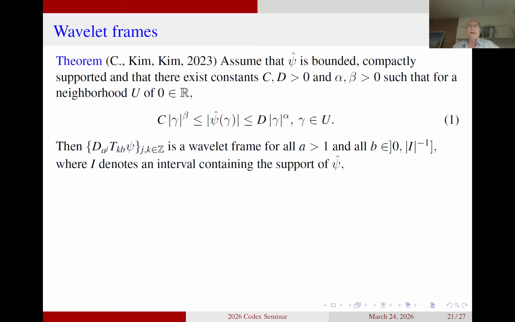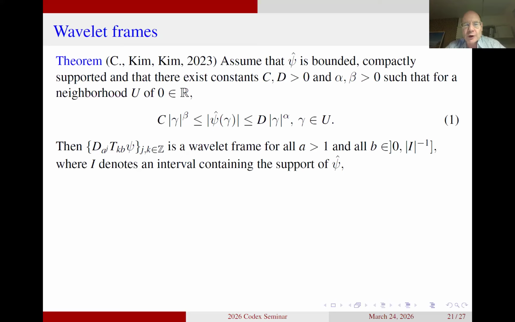Then what Kim and I were able to show is that the wavelet system D with parameter A, so D A to the power j, composed with T with parameters K, B, acting on psi, is a wavelet frame for all values of A bigger than 1 if you choose the parameter B sufficiently small.